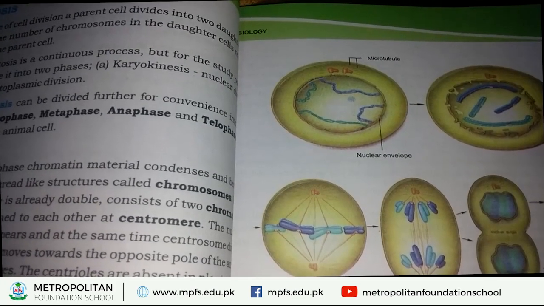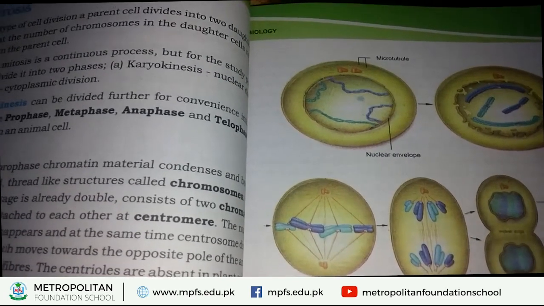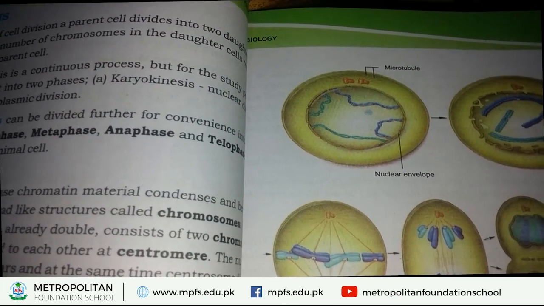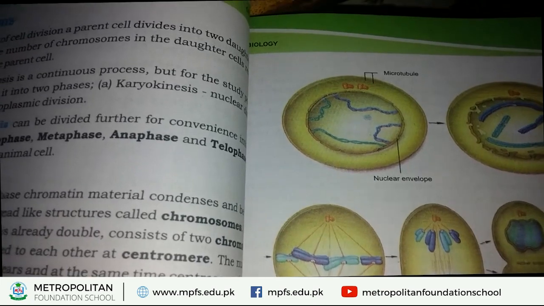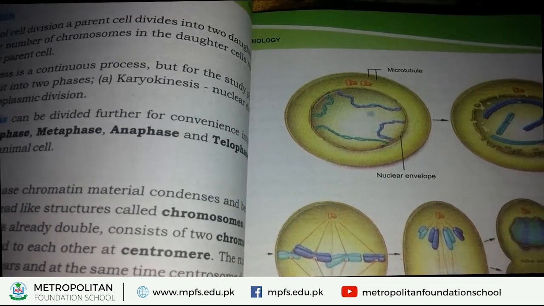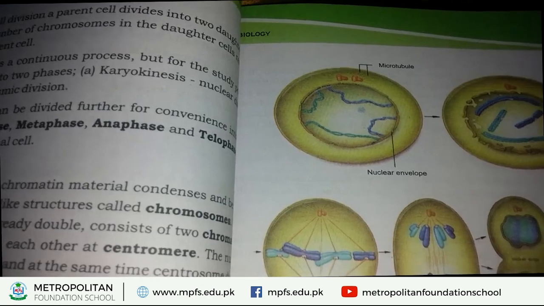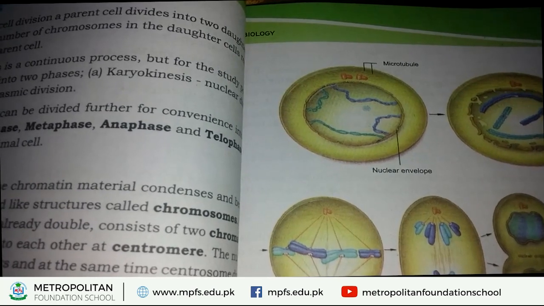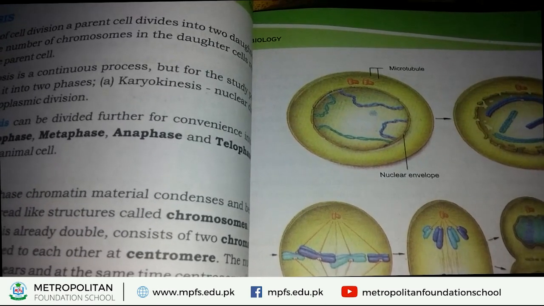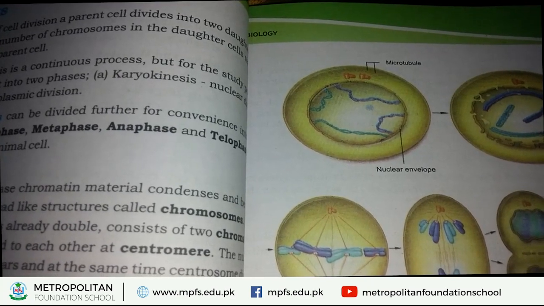During prophase, thick coiled thread-like structures are visible. Look at this diagram. In this diagram, you can easily see thread-like structures. These thread-like structures are called chromosomes. So students, at the stage of prophase, these chromosomes make double and make their copies, and these copies are called chromatids.